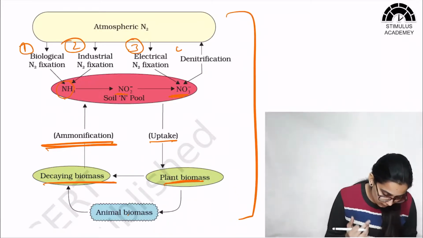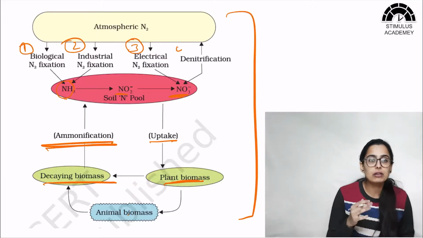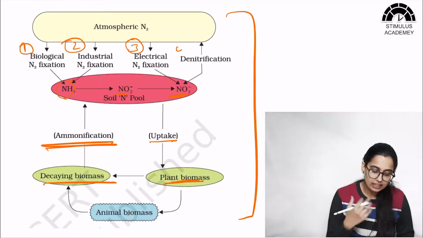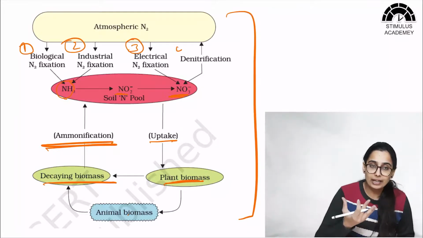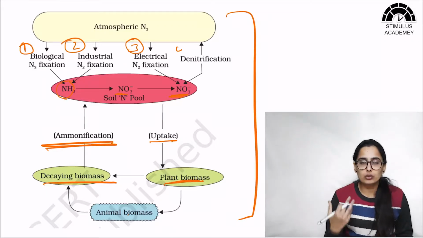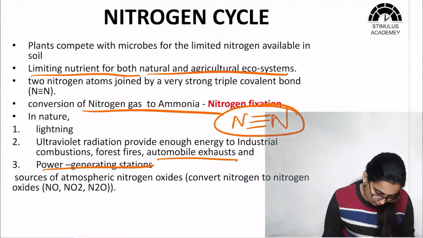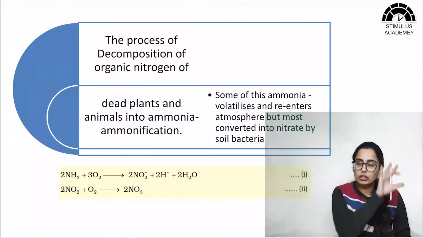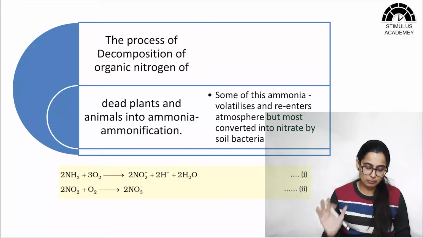Okay, and after that, again NH3 will be available in the pool, and it will either be converted back into N2, or it will be converted into nitrites and nitrates in the soil. Okay, so this was the whole nitrogen cycle which I have summarized.